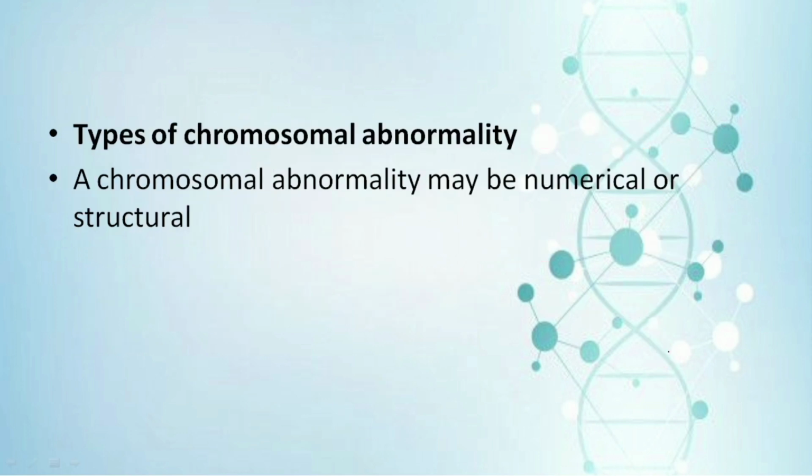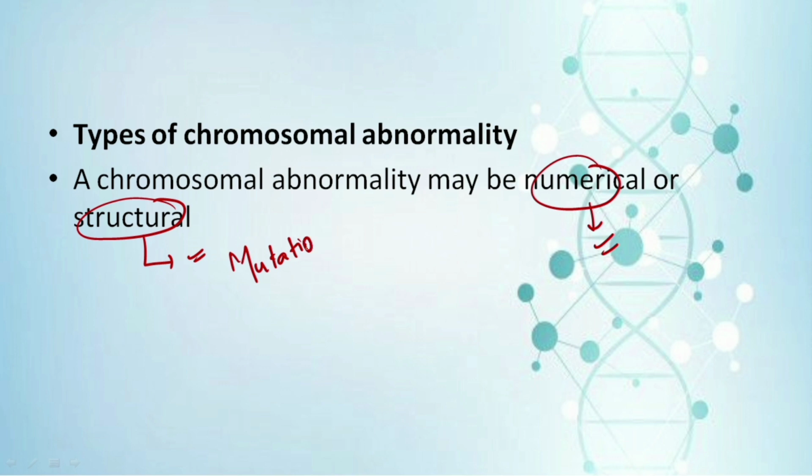Now, talking about the types of chromosomal abnormalities, the very first type is the numerical ones, and the second is the structural ones. We'll deal with the numerical ones in this lecture, and the structural abnormalities we have already dealt with in the mutation lecture. We discussed the various structural abnormalities that are possible. The most common ones are insertion, deletion, translocation and transversion. You can find about these abnormalities in that particular lecture.